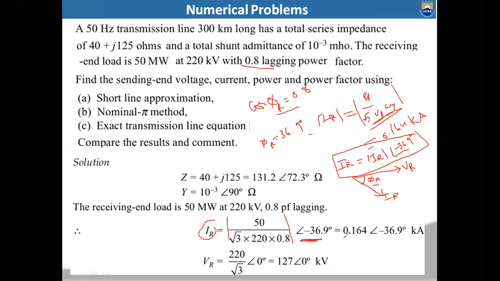Why are you taking minus? The load is lagging, so the IR angle is negative. So the magnitude of IR is 0.164 kiloamps, and the angle is minus 36.9 degrees. This is by taking VR as the reference.